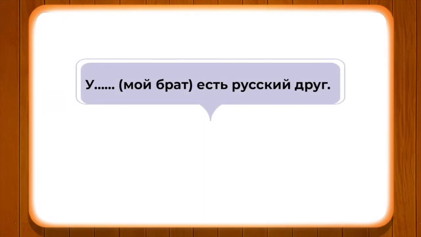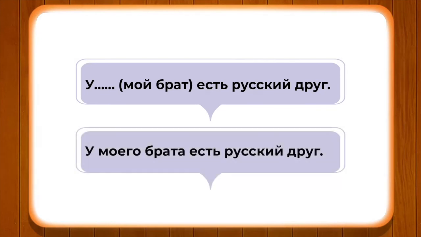У мой брат есть русский друг. So, у кого? У моего брата есть русский друг. So, according to the gender, in this case masculine, we have changed мой брат into моего брата. Had it been any other gender, we would have followed the rule of the grammar of the Russian accordingly. For example, if we say у нашей соседки есть дождь или у новой студентки есть компьютер. Here we have used two examples of the feminine gender and solved. So, you may please also follow the rules as we have taught in this module.